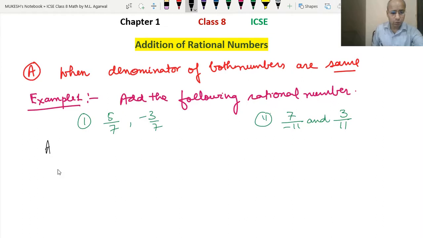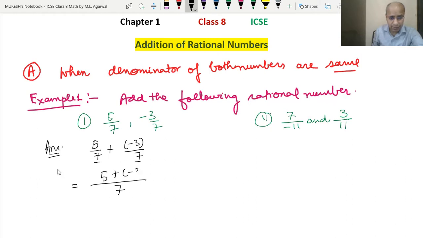So how to answer this? First we will write 5 upon 7 plus minus 3 upon 7. Since the denominators of both are the same, they will be added in the same way as we added integers in the 7th standard. First we write the common denominator for both, that is 7, and then we write 5 plus minus 3.